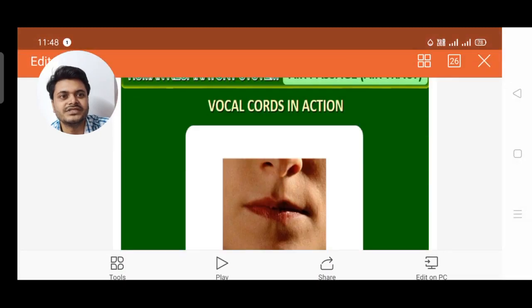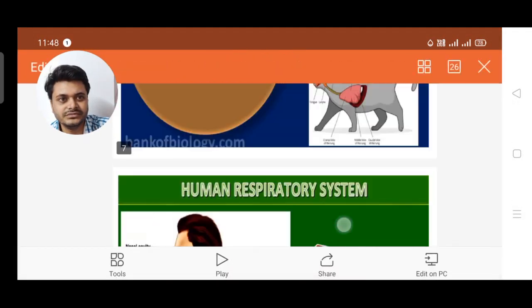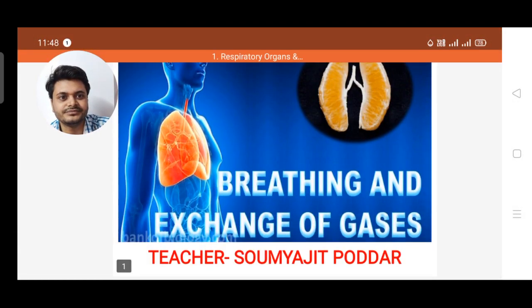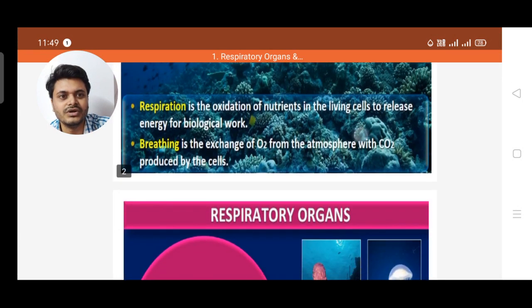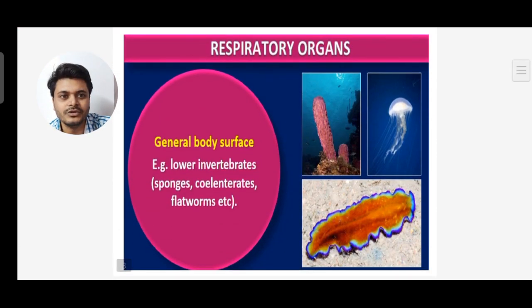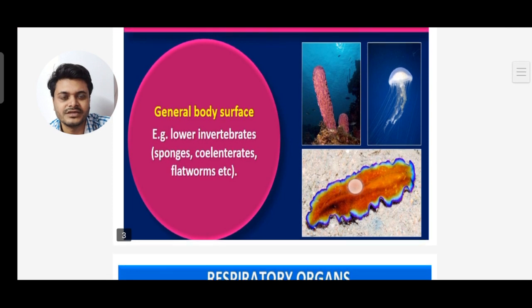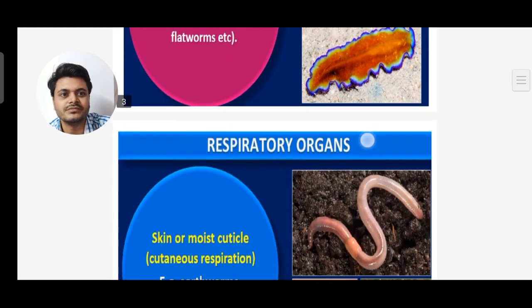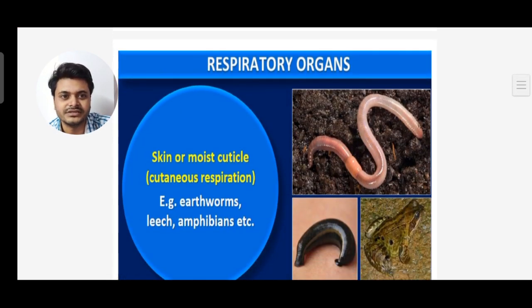So here I have discussed first the respiratory organs. All are different. In lower invertebrates, they respire by general body surfaces. Then in earthworms, leech and amphibians, they respire by skin or cuticle, that means cutaneous respiration.